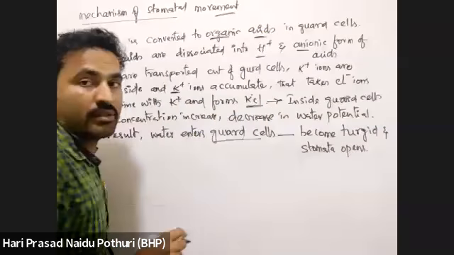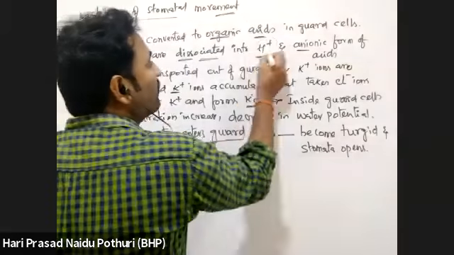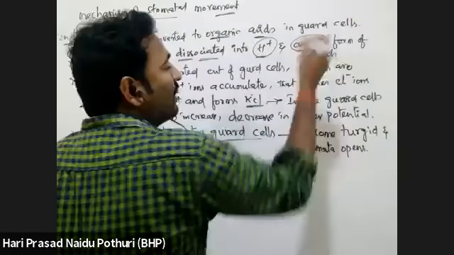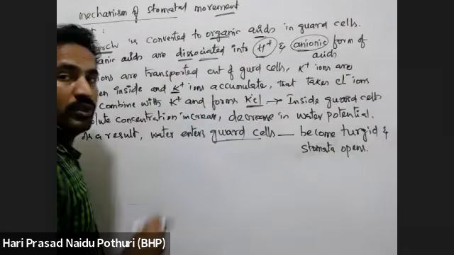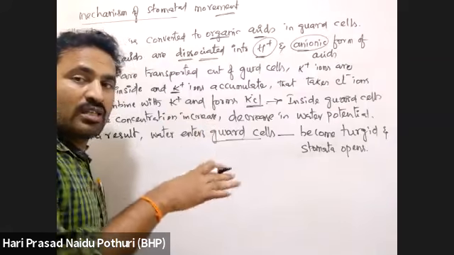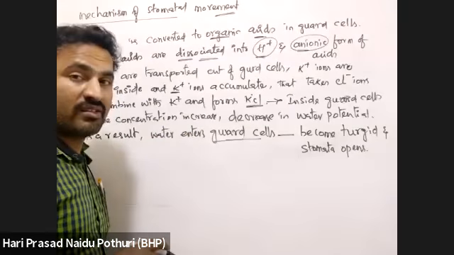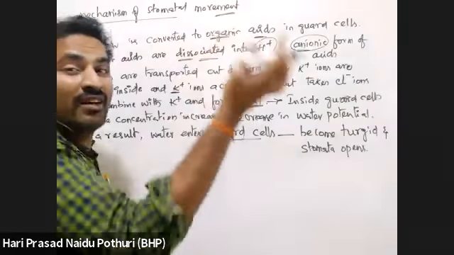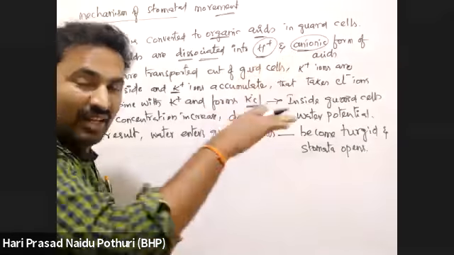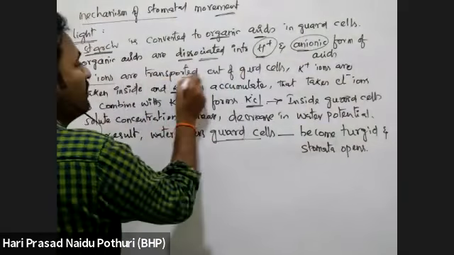Those organic acids further undergo breakdown, converting into protons and anionic forms of acids. As the protons are produced inside, the H plus ions come out of the guard cell.